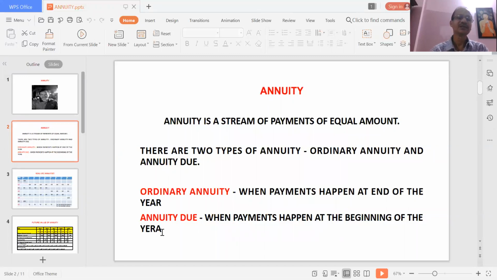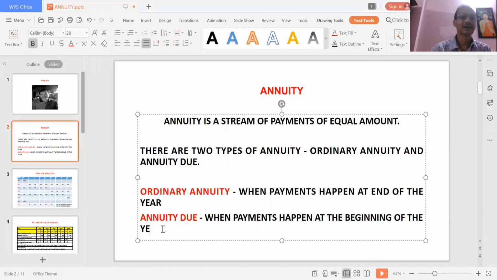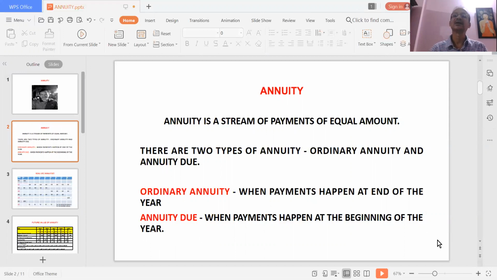Now, what is the meaning of this? What is the payment happening at the beginning of the year, end of the year? Let us say a year starts at 1st of April and ends at 31st March. So if you are depositing a payment at the end of the year, like 31st March, then it is an ordinary annuity. However, if you are depositing the payment at the beginning of the year, that is on 1st of April, then it is an annuity due.